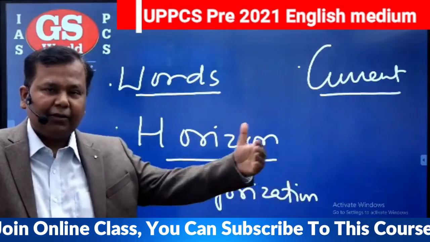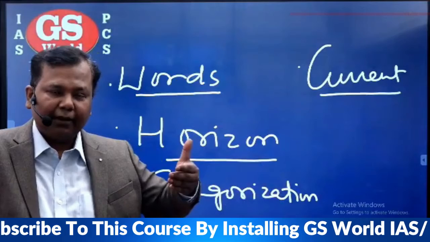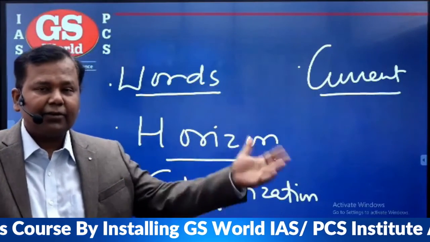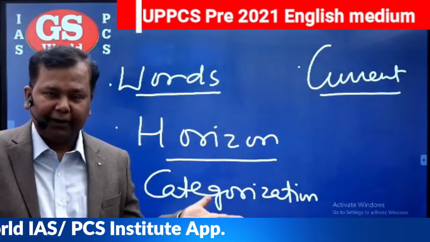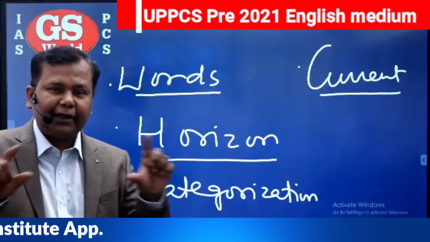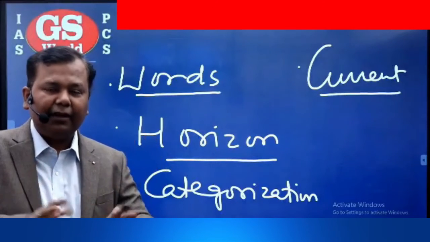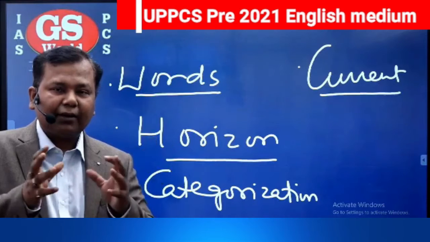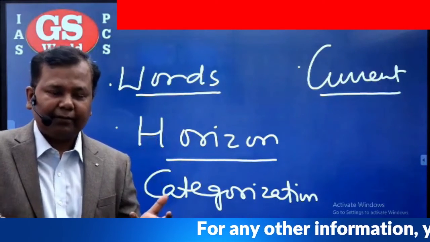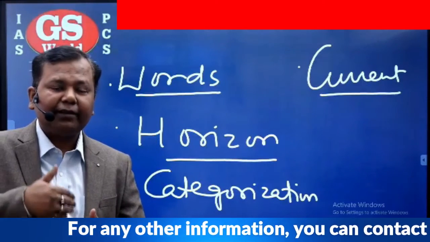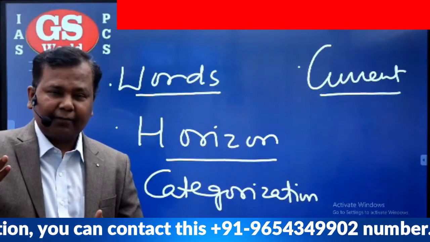This is the connection, this is the horizon. And there, what are the judicial decisions? That also we have to cover. Then if some amendment is there, then also we have to cover. Then if something is going on right now, then also we have to cover. So this way we have to connect a topic from beginning till current. And then you will see your whole syllabus within your grasp, within your ambit. And then your confidence will tremendously increase, believe me.